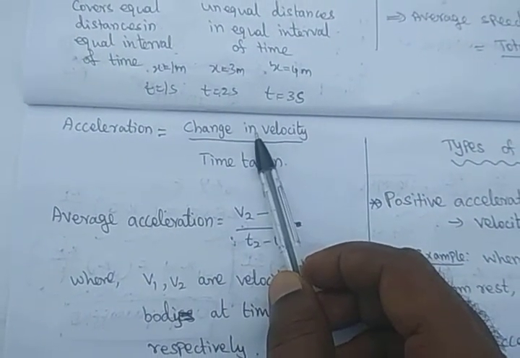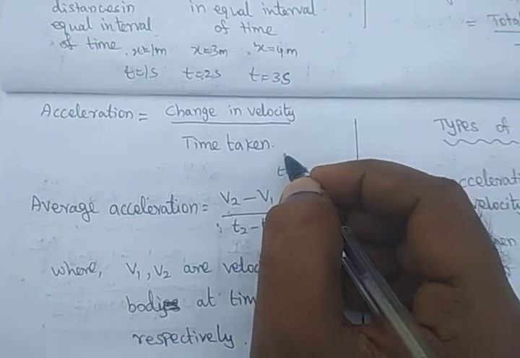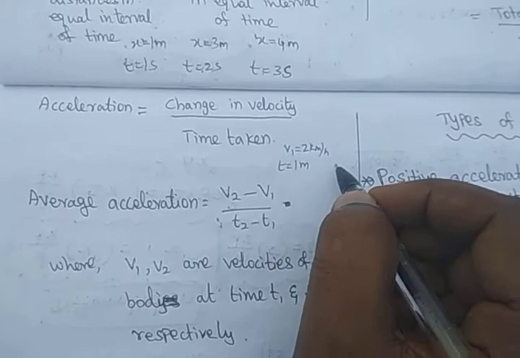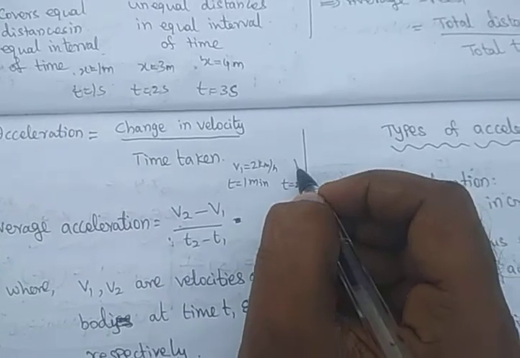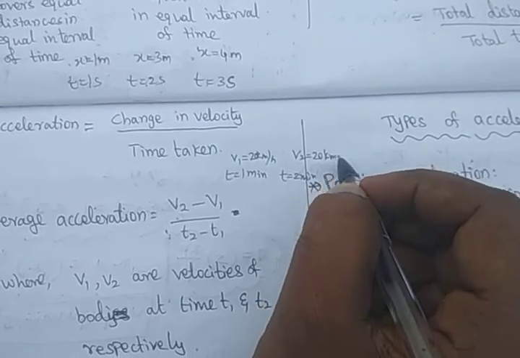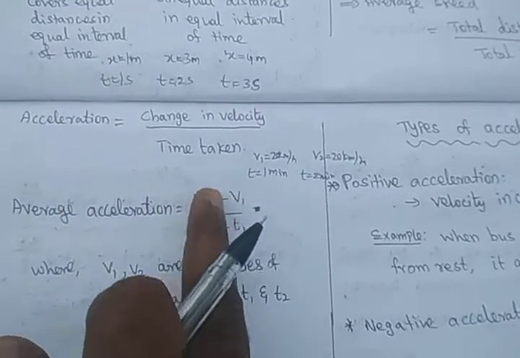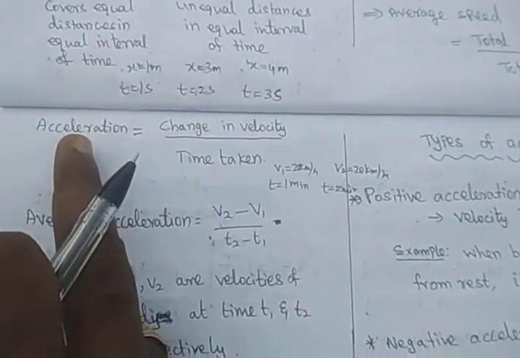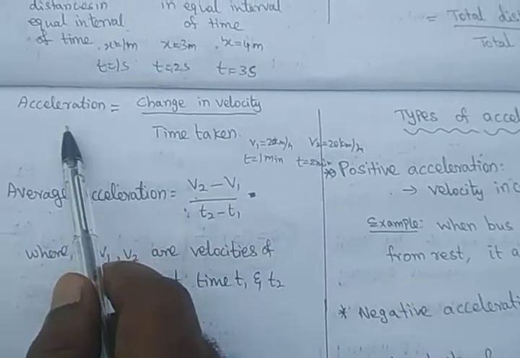Suppose the velocity does not change. That means at time t is equal to 1 minute, the velocity of the body v1 is equal to 20 kilometers per second. Then at time t is equal to 2 minutes, the velocity v2 is also 20 kilometers per second. So the velocity does not change with time. So the change in velocity becomes zero, so the acceleration becomes zero. So when the velocity is constant, acceleration is zero. Very simple. Acceleration means whenever there is a change in velocity, only then are we able